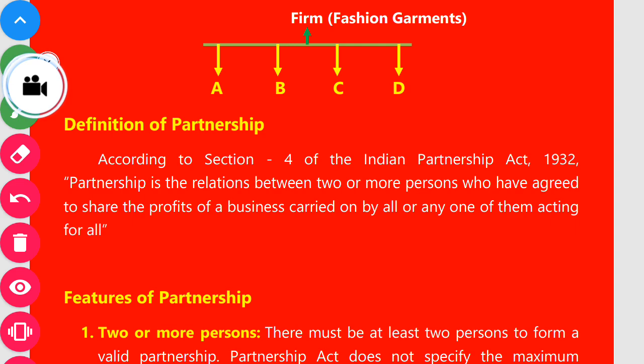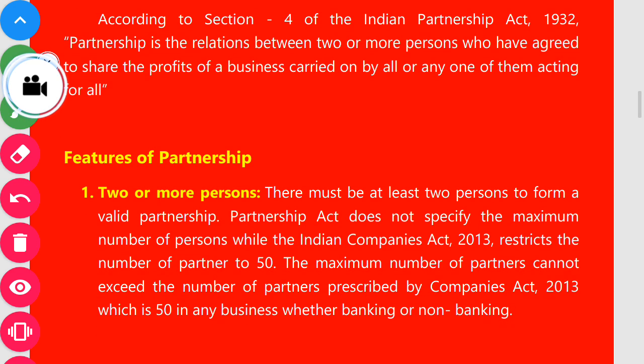Good. The next topic we will discuss is features of partnership. Now I am sharing the 6 features of a partnership firm. If any one of these 6 is absent, there will not be a partnership. So what are the features?